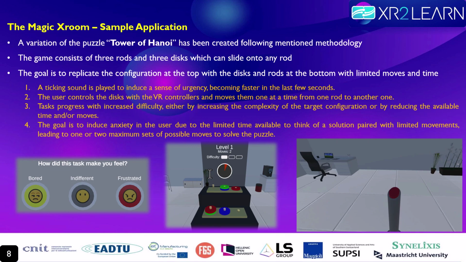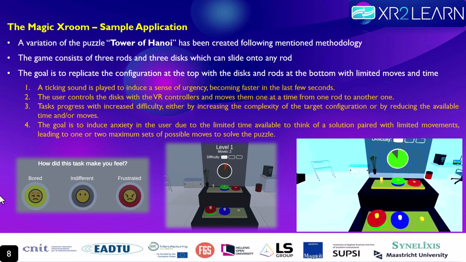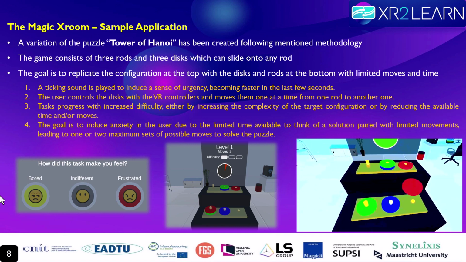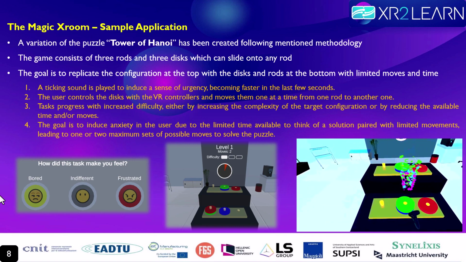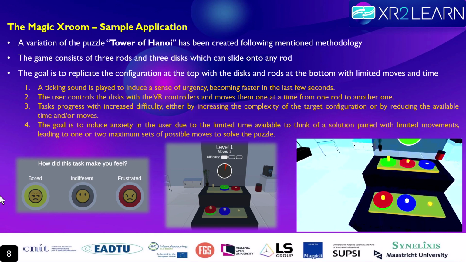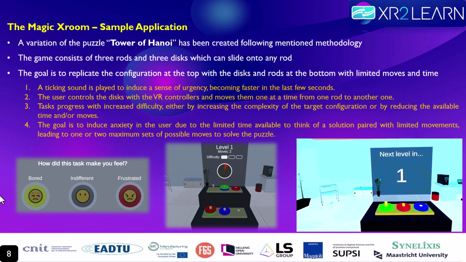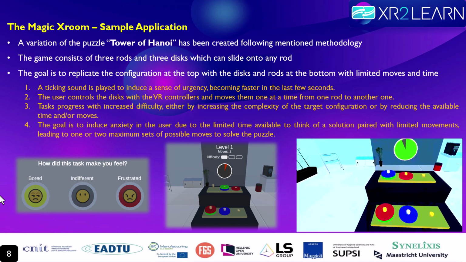A variation of the Tower of Hanoi puzzle has been created following the mentioned methodology. The game consists of 3 rods and 3 discs, which can be slid onto any rod. The goal is to replicate the configuration at the top with the discs and rods at the bottom with limited moves and time. A ticking sound is played to induce a sense of urgency, becoming faster in the last few seconds. The user controls the discs with the VR controllers and moves them one at a time from one rod to another. Tasks progress with increased difficulty either by increasing the complexity of the target configuration or by reducing the available time and/or moves.